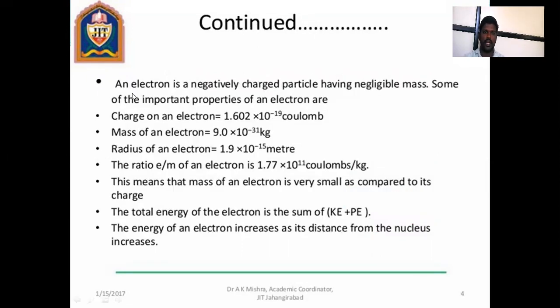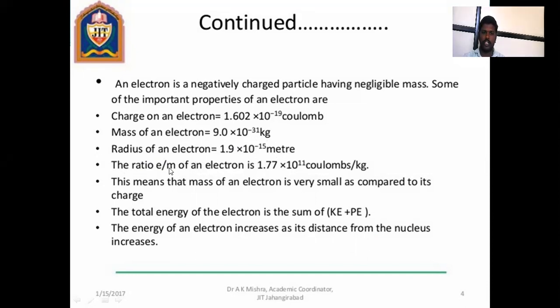An electron is a negatively charged particle having negligible mass. Some of the important properties of electrons are: first, the charge on an electron is 1.602 into 10 to the power minus 19 coulomb. The mass of the electron is 9.1 into 10 to the power minus 31 kilogram. The radius of the electron is 1.6 into 10 to the power minus 15 meter.